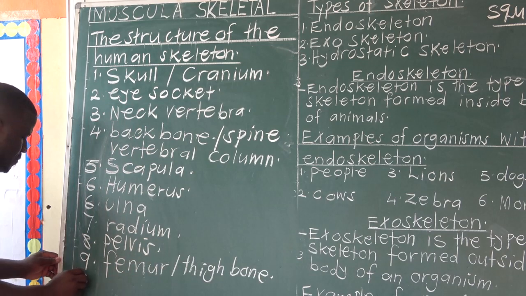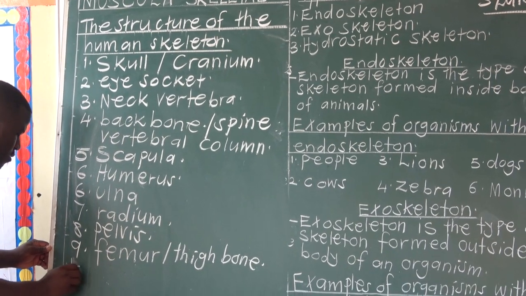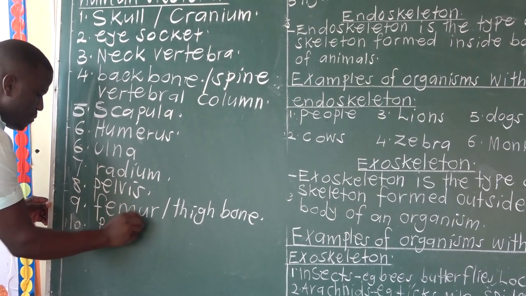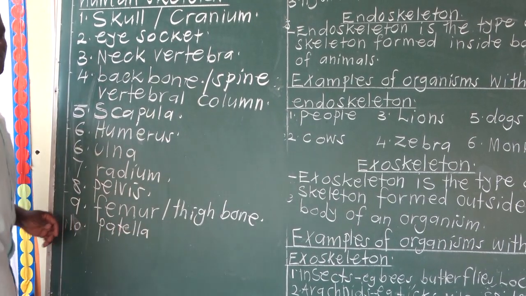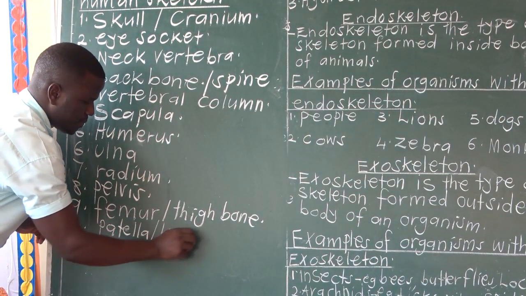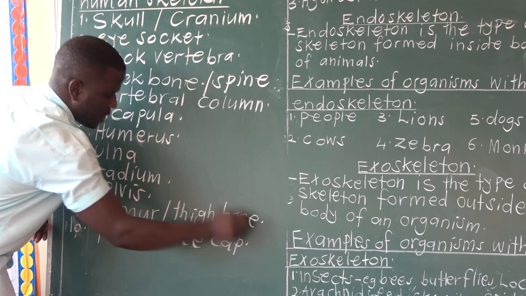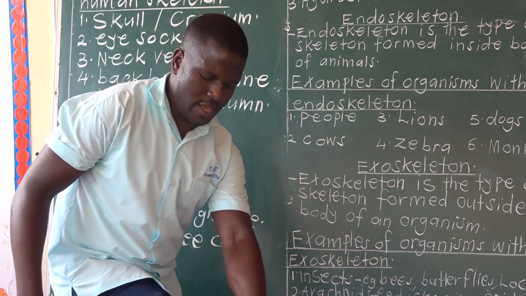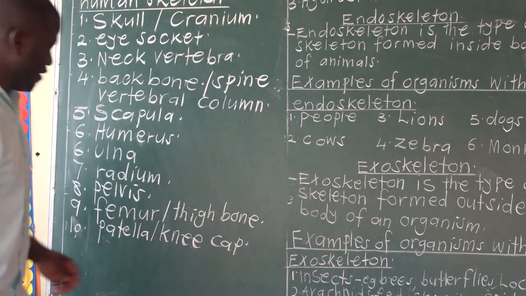From the femur, we have what we call patella. Patella is also known as kneecap. Kneecap, it is here, a very small bone here in the knee. That's why it's called a kneecap.